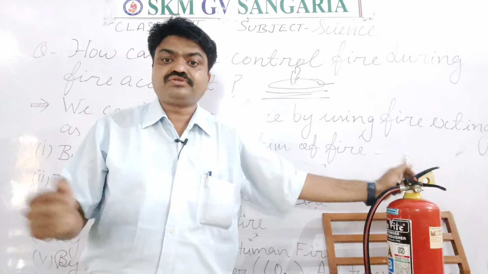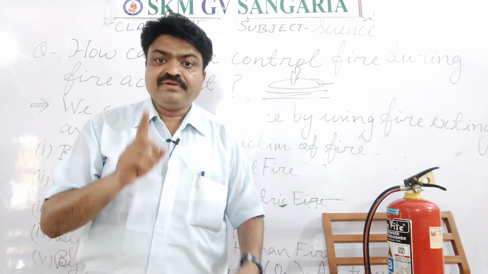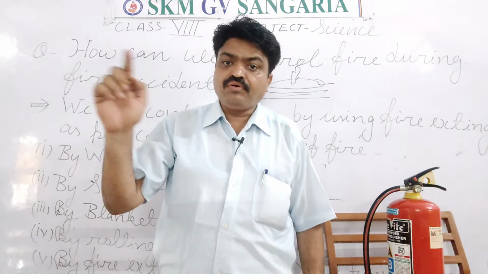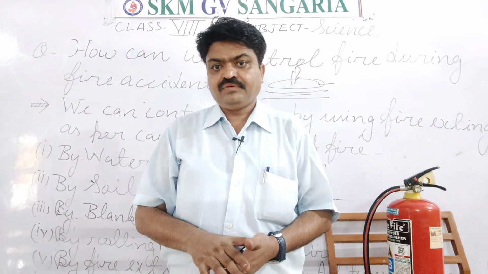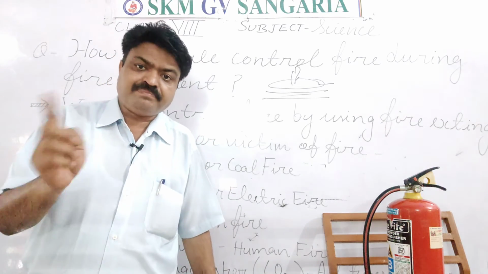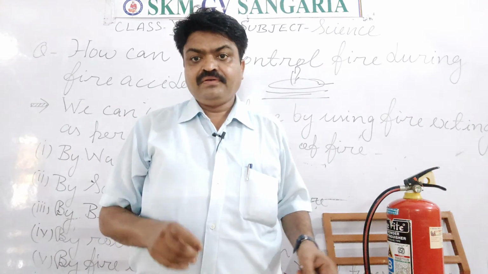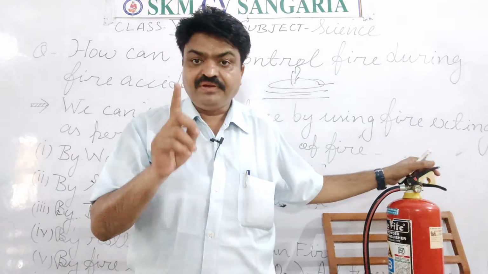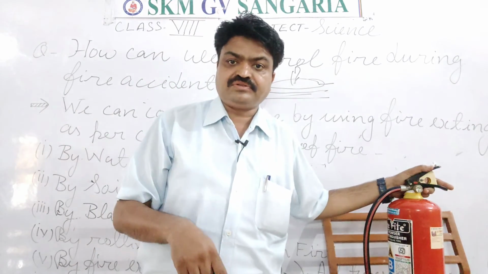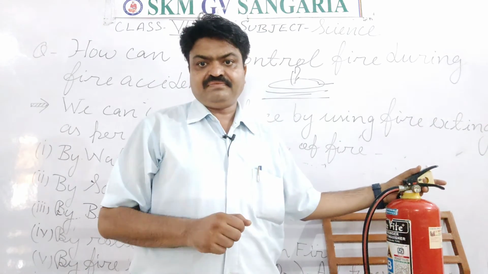We should try to stop them, and we should cover their body with bed sheets or blankets. With the blankets or the bed sheets, we should cover the body of the victim. With the help of this, we will stop the contact of the oxygen and we can easily put out the fire.